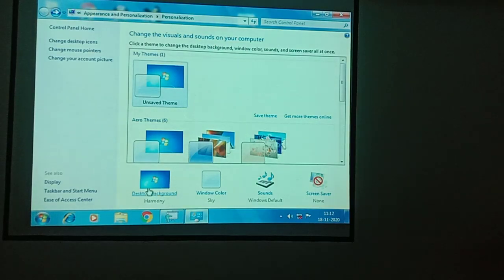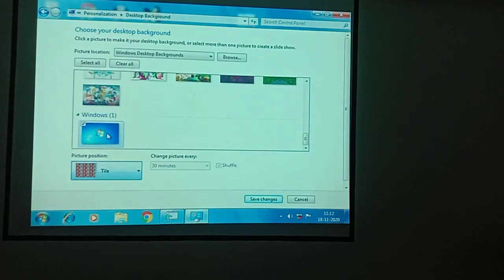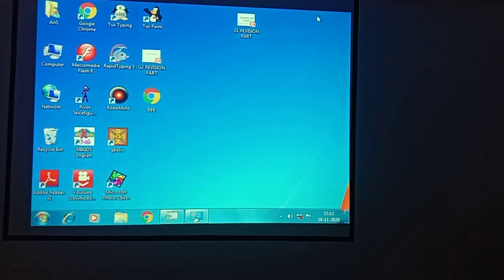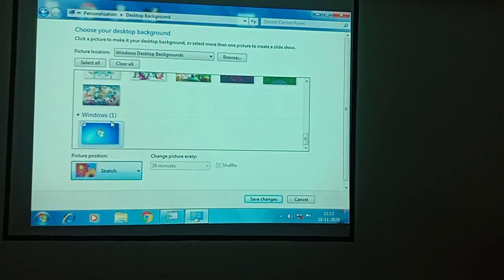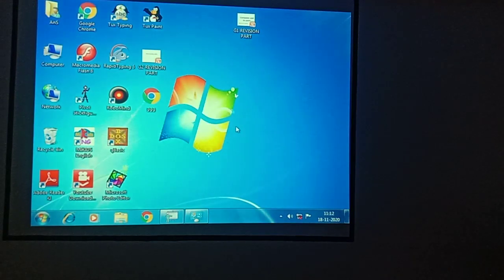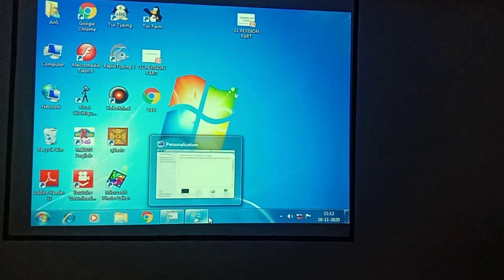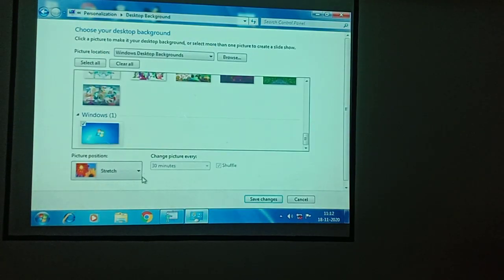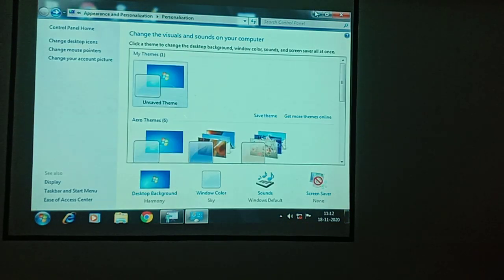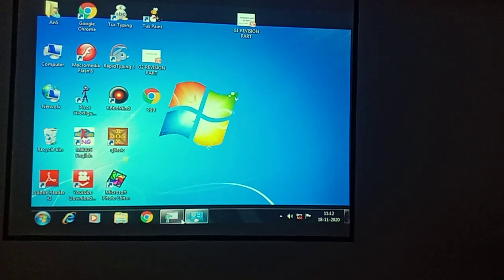You can apply the changes, like you can give a tile. If I give tile, you just see here. After that, you can make your image stretch. Okay, it is stretch. Already in grade 3 you learned the stretch and skew options. Next, you can make your image fit to your desktop.